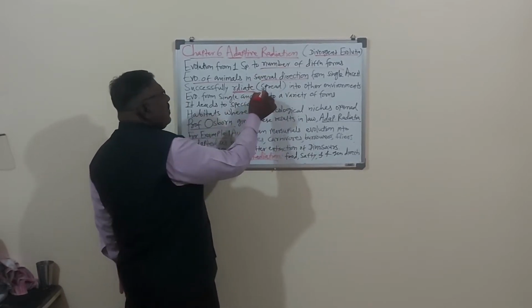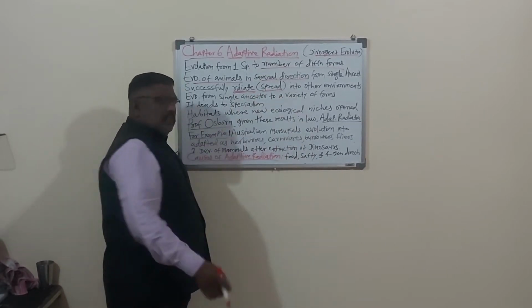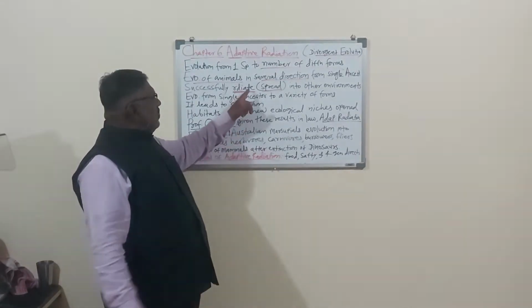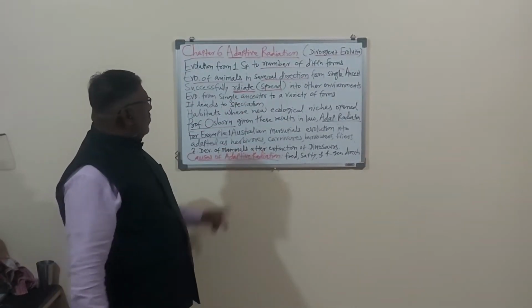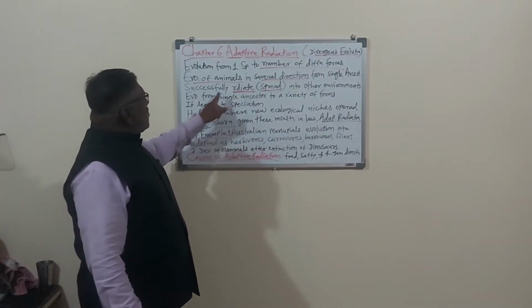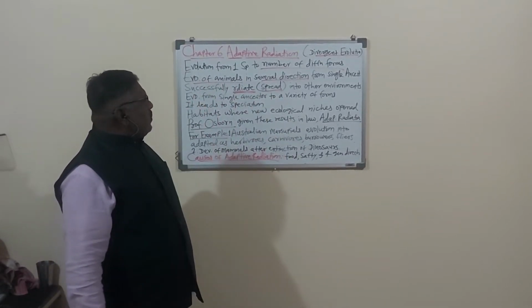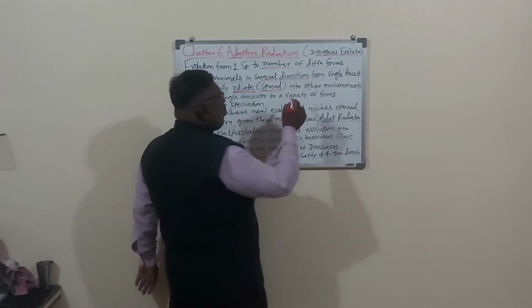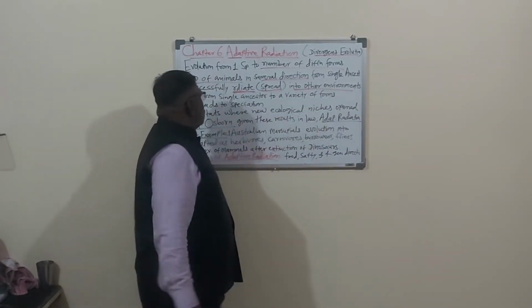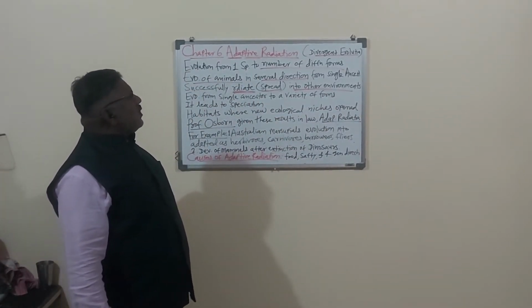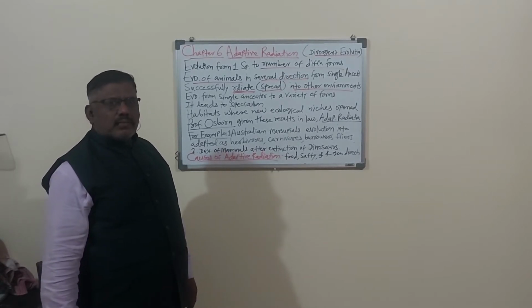Radiate means the spread of, फैलवणे. इथे ब्रॅकेट मध्ये त्याचा अर्थ लिहिलेला. रेडिएट म्हणजे स्प्रेड. So successfully radiate means successful spread of animal species into other environments. That is called adaptive radiation.